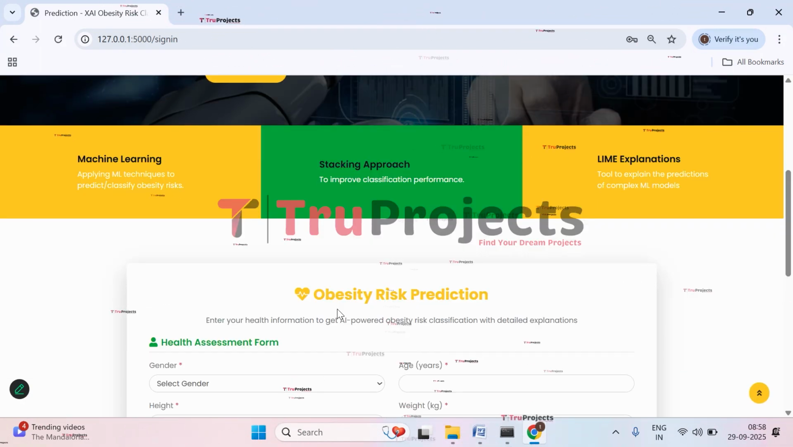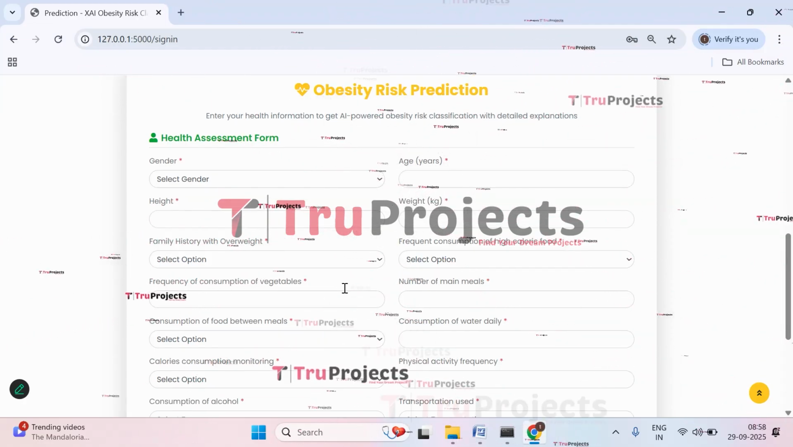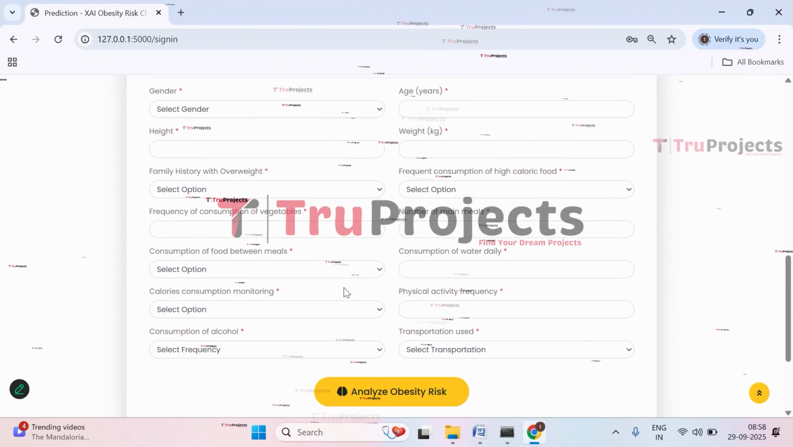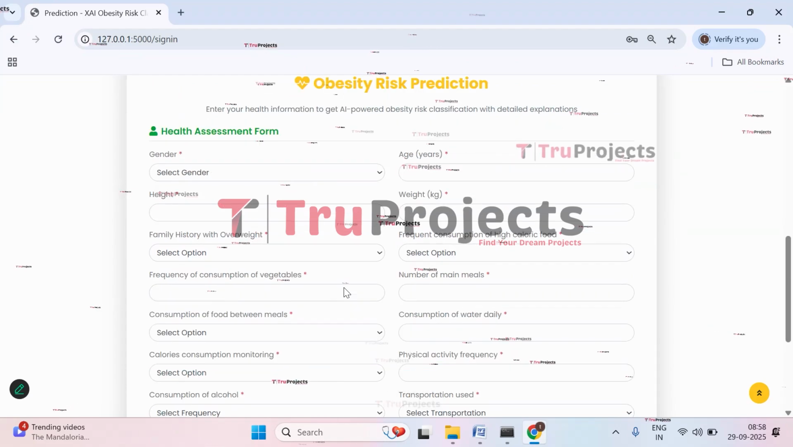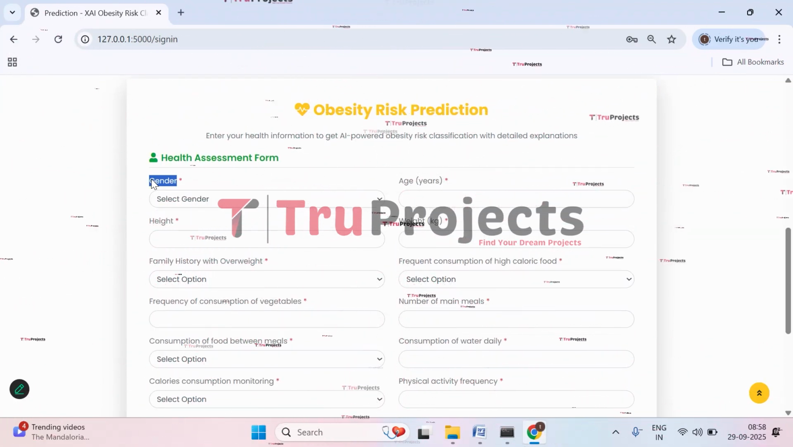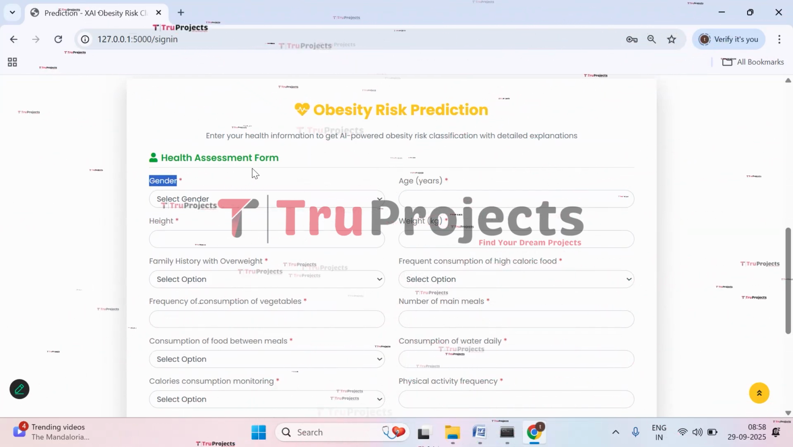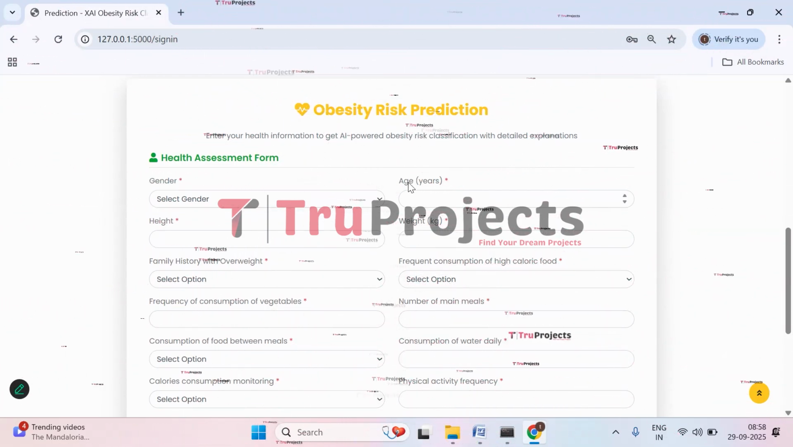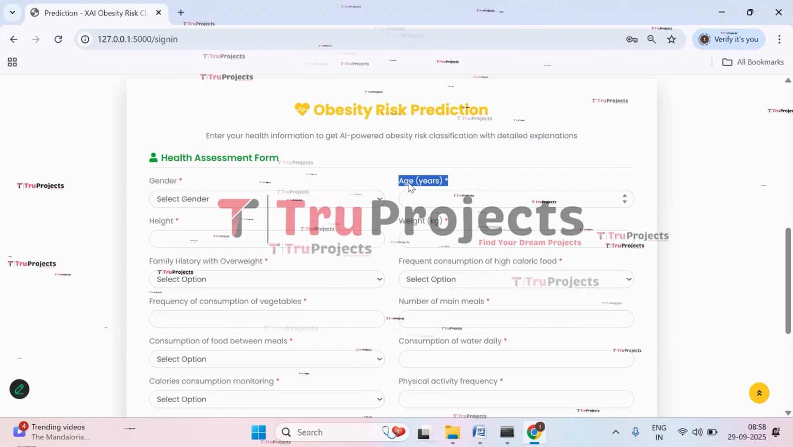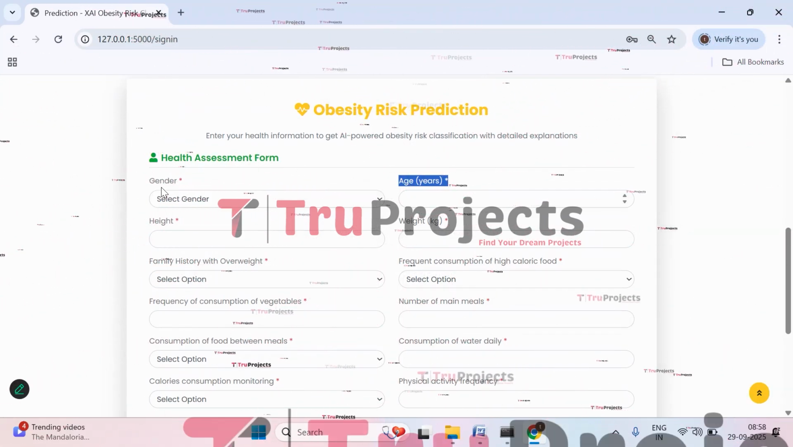We have signed in successfully and been redirected to the prediction page of this project. Here we have multiple parameters which are used for predicting the obesity risk. Let's understand what these are. The first one we have is gender. Whether the person is male or female, gender can influence metabolism and obesity risk. Then we have age. Age is the age of the person, since metabolism and risk factors can change with age. Then we have height.